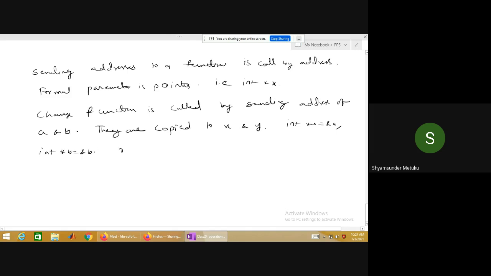This is what happened. So x and y are pointers to main function variables a and b. This is most important.